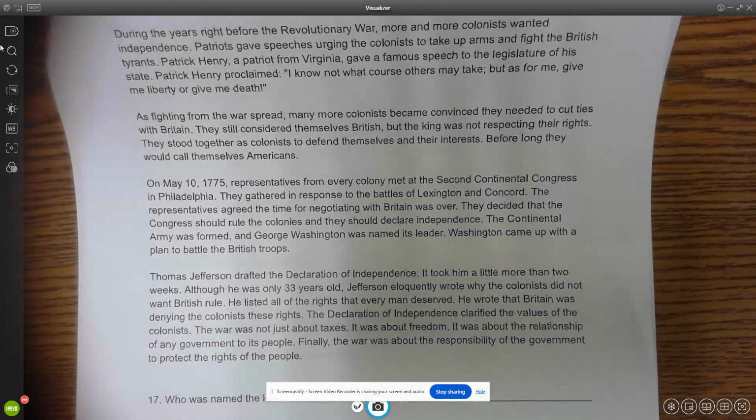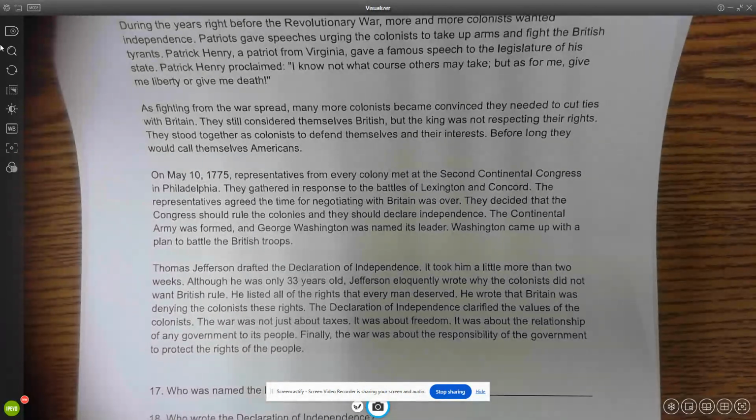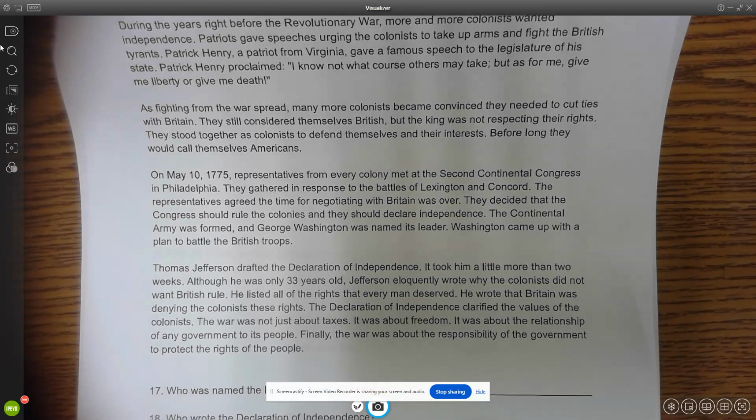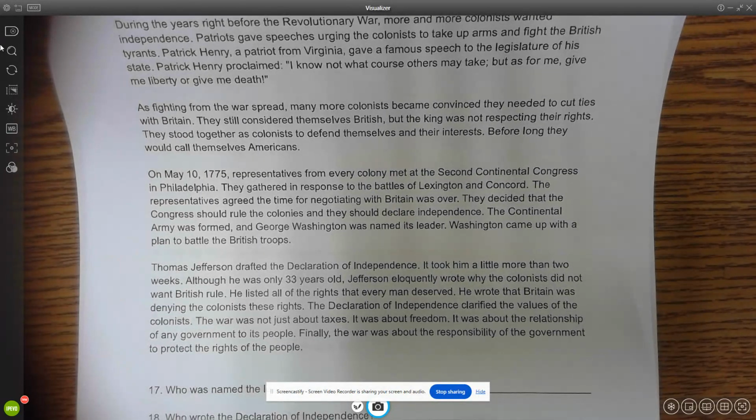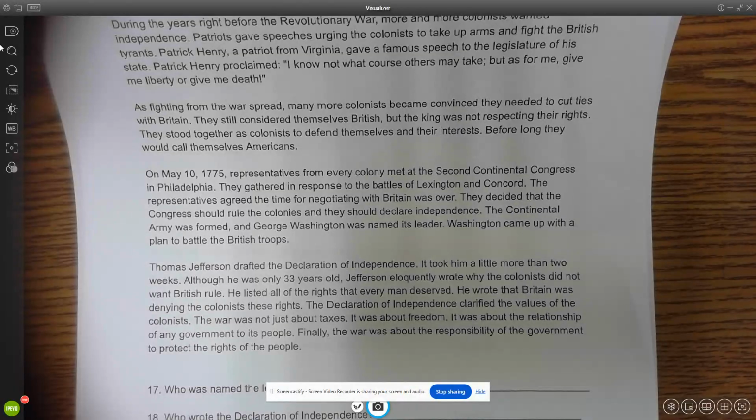On May 10, 1775, representatives from every colony met at the Second Continental Congress in Philadelphia. They gathered in response to the battles of Lexington and Concord. The representatives agreed the time for negotiating with Britain was over. They decided that the Congress should rule the colonies and they should declare independence. The Continental Army was formed and George Washington was named its leader. Washington came up with a plan to battle the British troops.